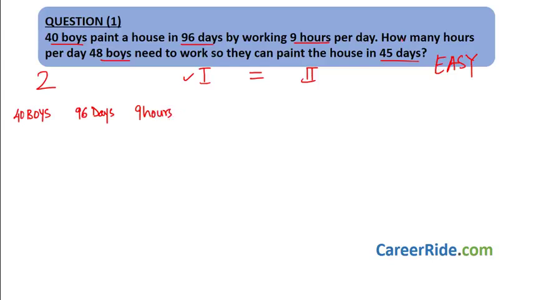Now what is the next sentence? How many hours per day do 48 boys need to work? Earlier we had 40 boys. So what would be the second scenario? Here we have 48 boys, and they need to work so they can paint the house in 45 days. Earlier we had 96 days. Now we have 45 days. Earlier there was 9 hours per day. Do we know how many hours per day now? No, we do not know. We have to find out. So let us assume a question mark over here, right?